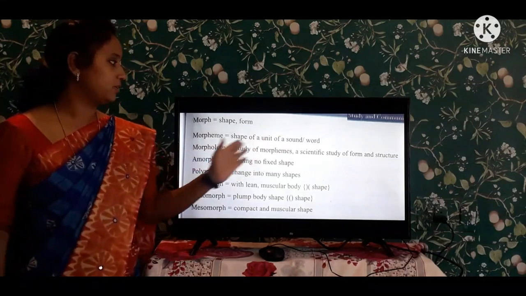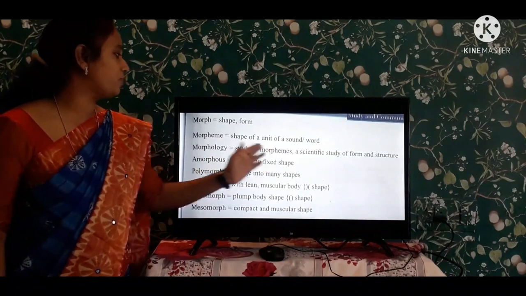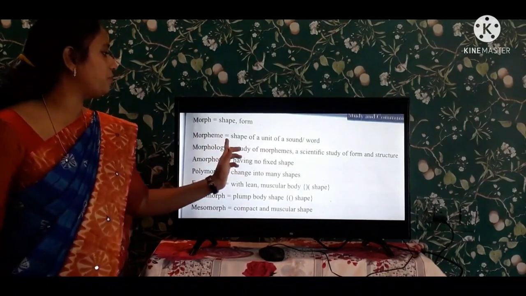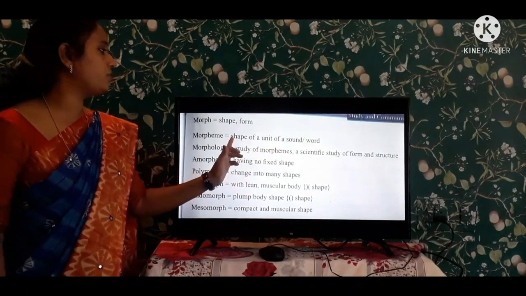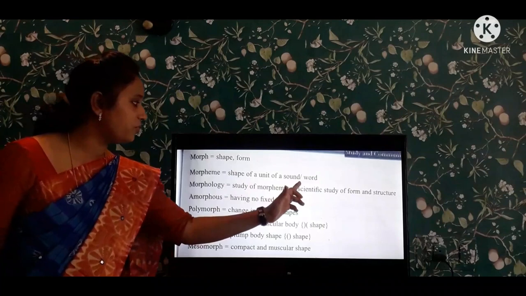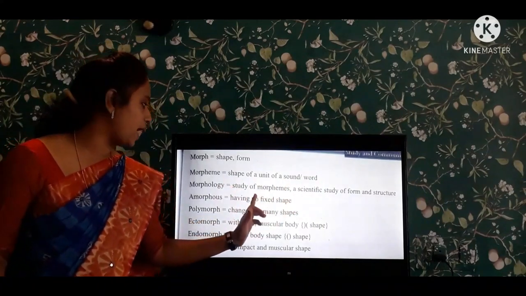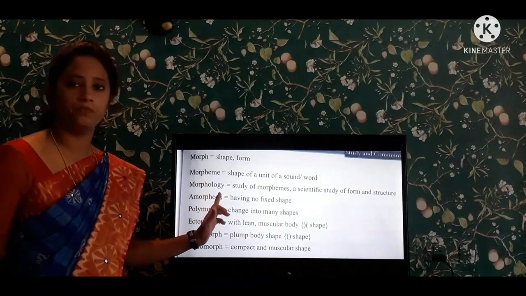Morphology is the study of the morphemes, the study of the sound of the word or the shape of the word.